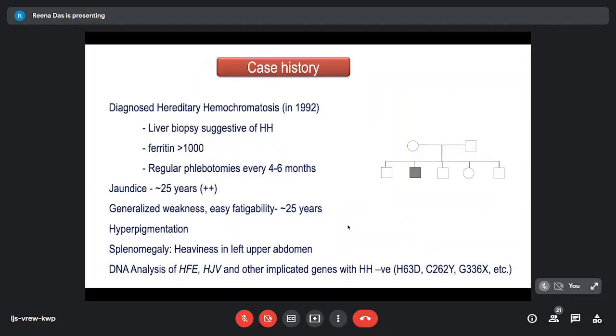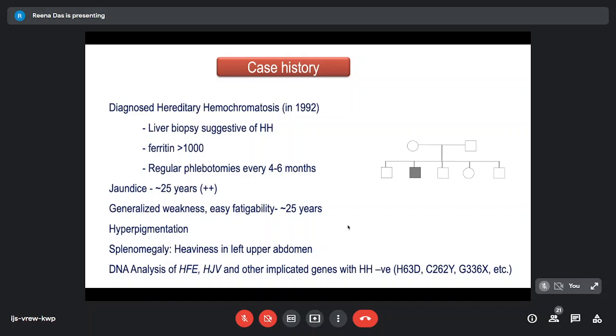Another case history, this was again very interesting, because this case was diagnosed as a case of hereditary hemochromatosis in 1992. And the final diagnosis actually came just last year, or maybe last to last year, when the patient had come on follow-up. Now, liver biopsy had been done at that time, and the liver biopsy was suggestive of hereditary hemochromatosis.